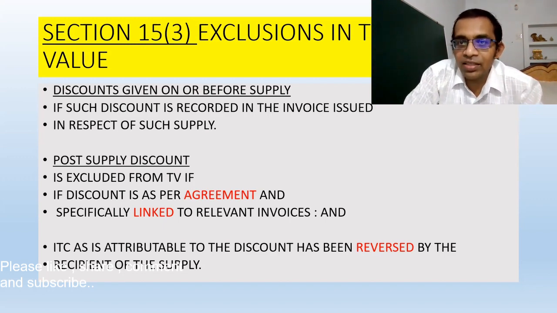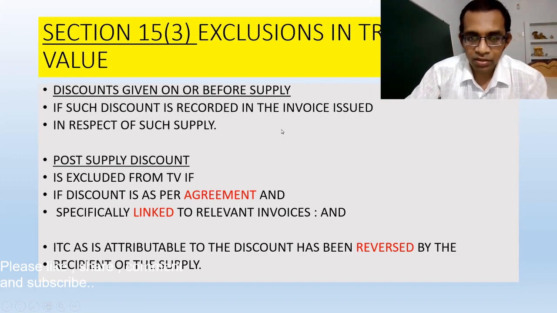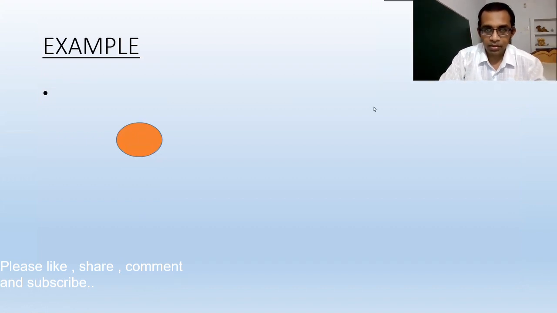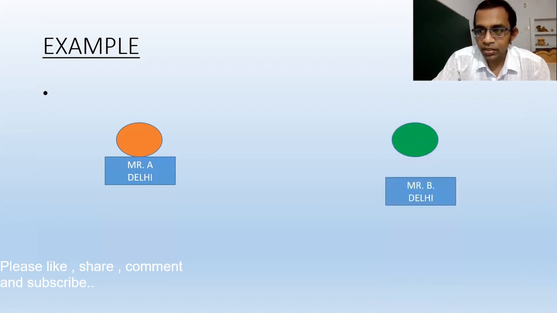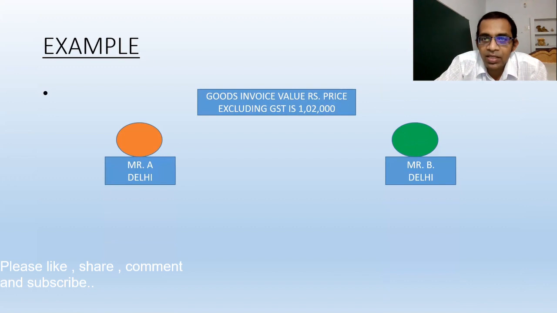So unless and until I give you a proper example, I don't think you will be able to comprehend it very correctly. So I want to give you some example. Okay. So be focused. So here is Mr. A of Delhi. Okay. And this is Mr. B of Delhi. Now, goods invoice value, price excluding GST, is rupees 1 lakh and 2000.